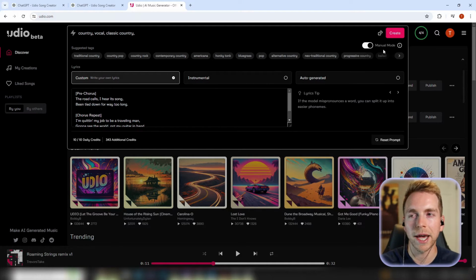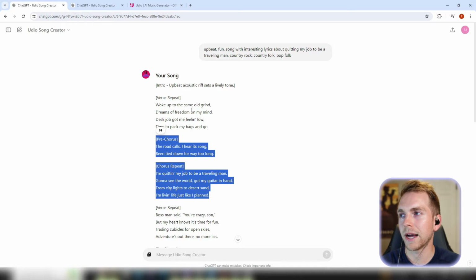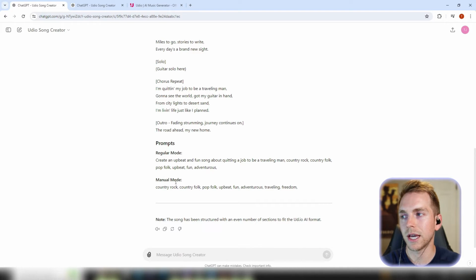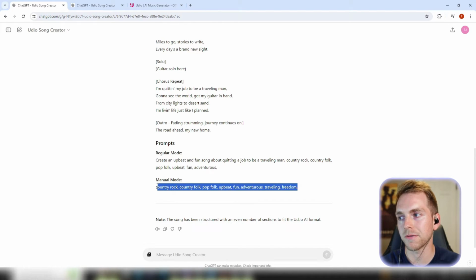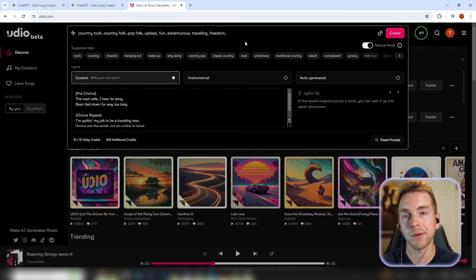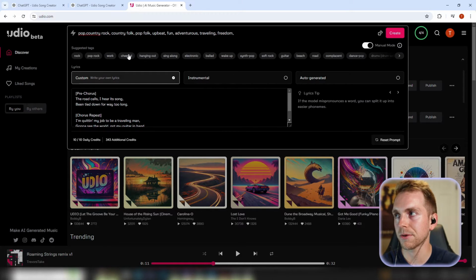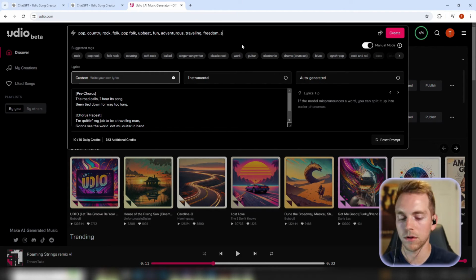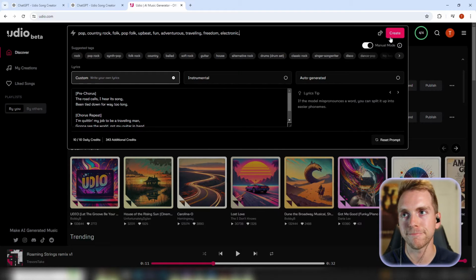My preference is to use manual mode. It lets me be a little bit more precise with what I'm doing, but feel free, as you're working on your own song, to use either normal or manual mode. In the case of our song, we're gonna go back to ChatGPT and grab the tags at the bottom here for the manual mode. We're gonna copy those and bring them back over to our prompt in Udio. Make sure we're set to manual mode. And then I am going to change the tags up a little bit. And we will see what we get.